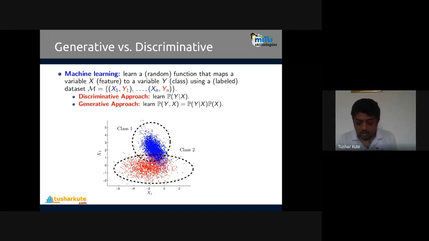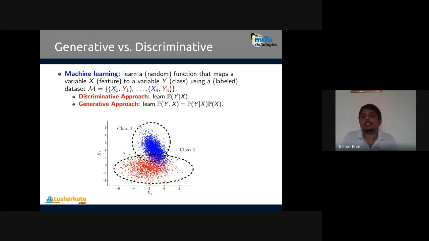Now, as I told, there are many different models available on probabilities, and they are used to perform classification. Based on probability, they perform the classification. So in general, we have two different mechanisms by which probability based classification is done. Out of these, the first is the discriminative approach, and the second is the generative approach. Generative and discriminative are common methods. In machine learning, probability models can be separated by this method.